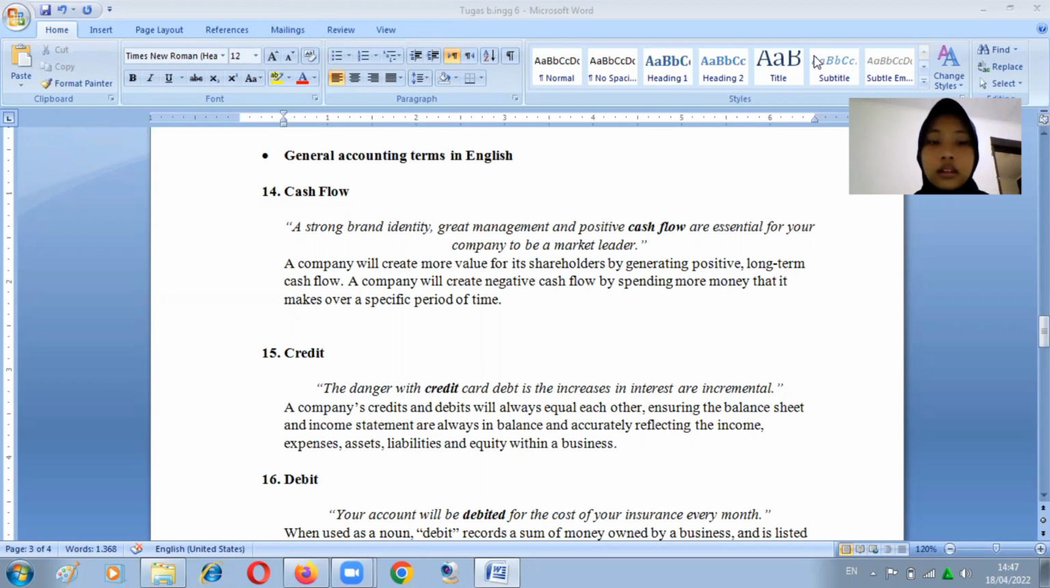15. Credit. The danger with credit card debt is that the increases in interest are incremental. A company's credits and debits will always equal each other, ensuring the balance sheet and income statement are always in balance and accurately reflecting income, expense, assets, liabilities, and equity within a business.